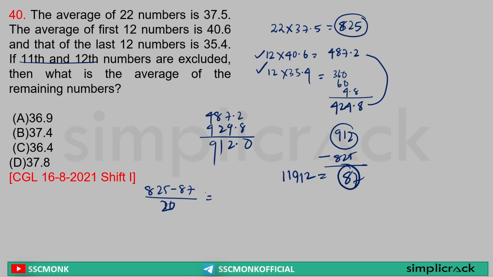Yes. Sir, 738 divided by 20, this will be 369 divided by 10. 2 3s are 6, 1 2 6s are 12, 1 8 2 9s are 18. So this is equal to 36.9. So the average is 36.9, option A.